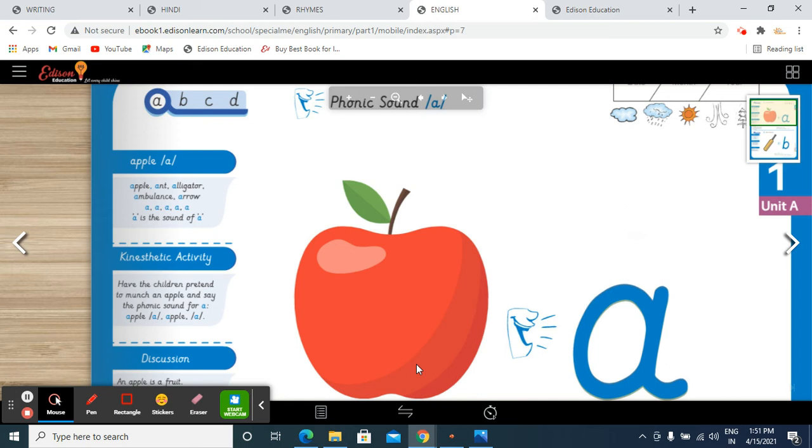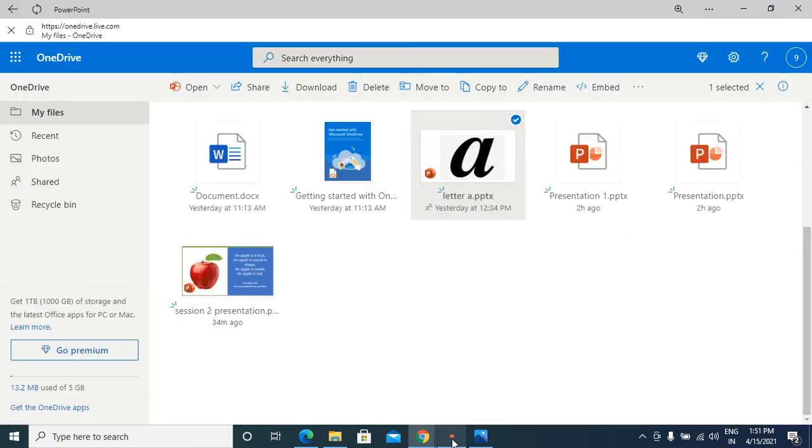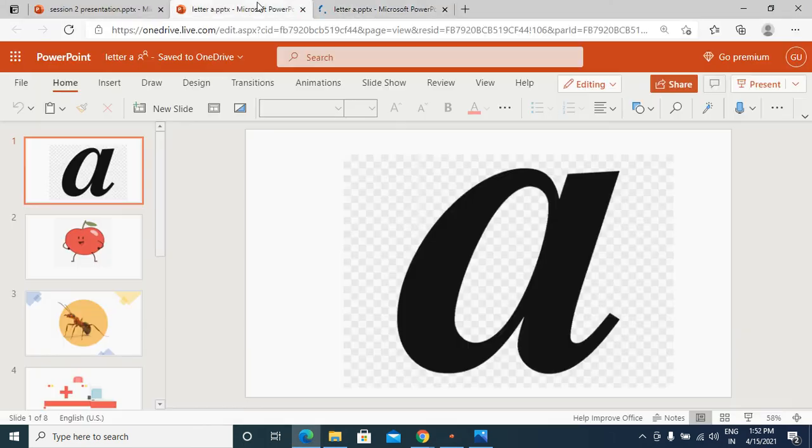I hope the parents were able to guide their children accordingly and show them the pictures of apple, ant, alligator, ambulance, arrow. And I really hope that you all have eaten the apple yesterday. You all ate apple yesterday? That's good. Okay, let us recall the concepts that we learned with letter A.